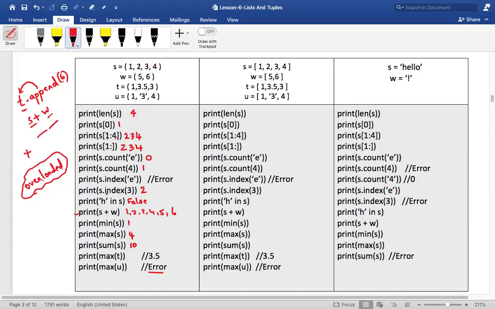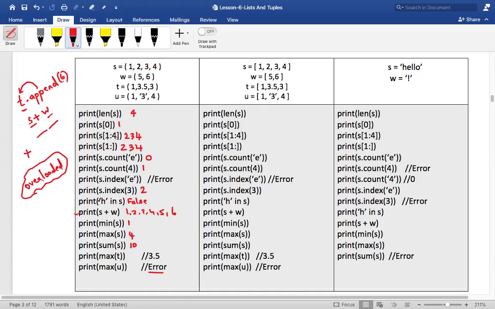Now, what is the index of 3? Is there an element called 3 in the tuple S? It is there, isn't it? In that case, what is the index of that particular 3? It is 2. Now I'm asking you, what kind of operator is this? In. It is a membership operator.